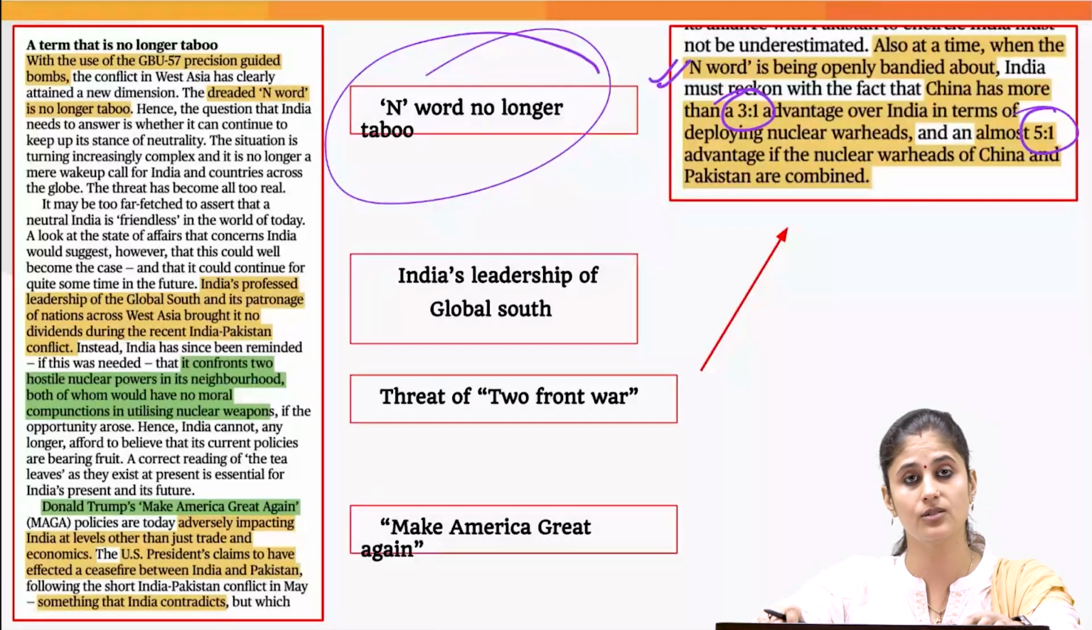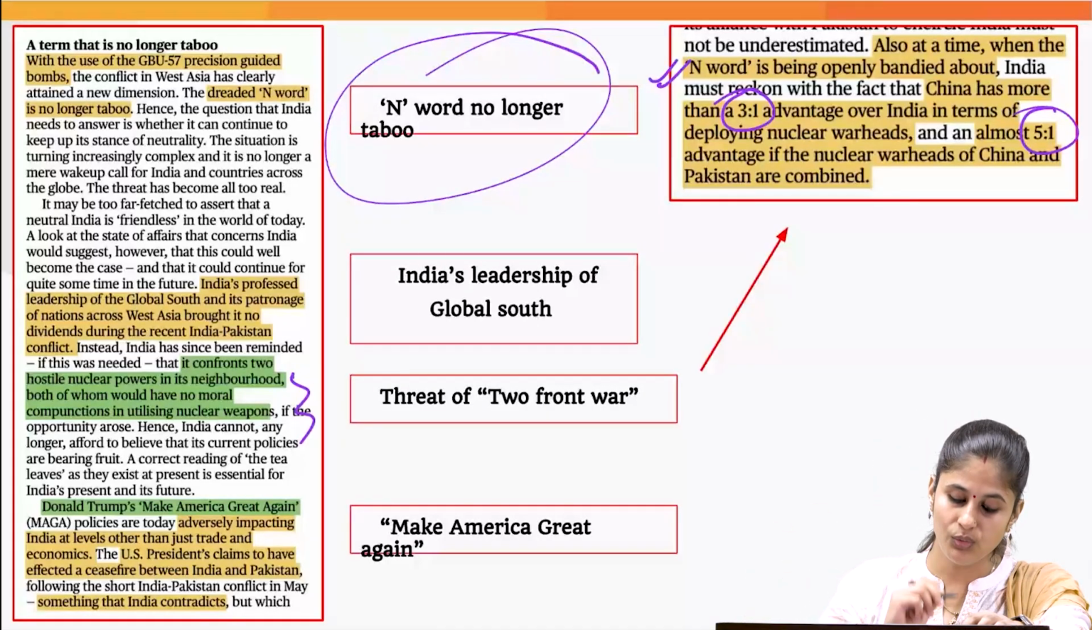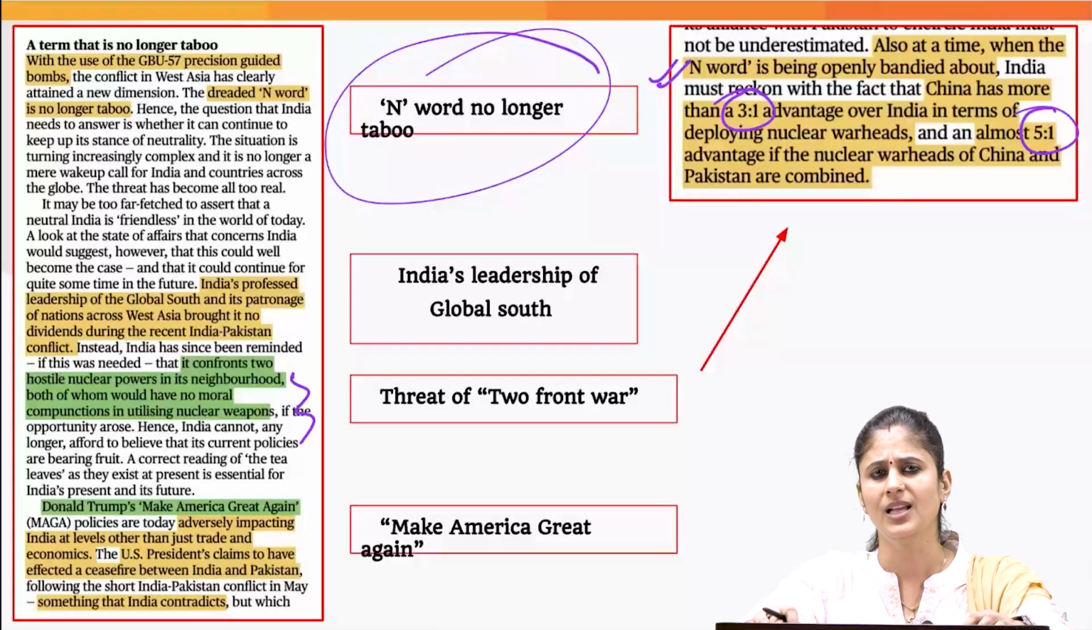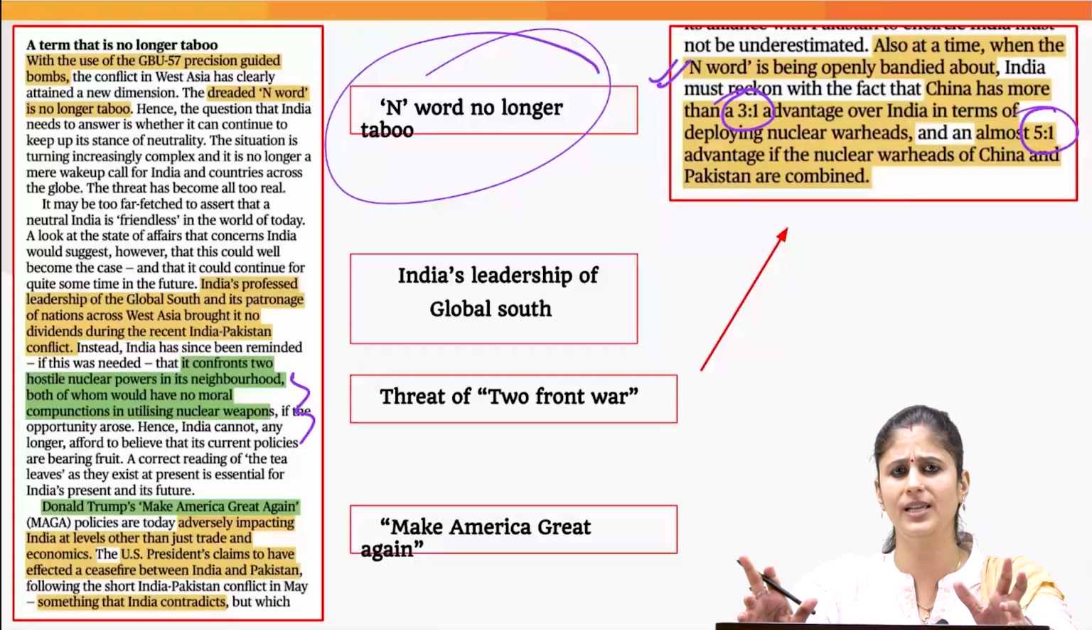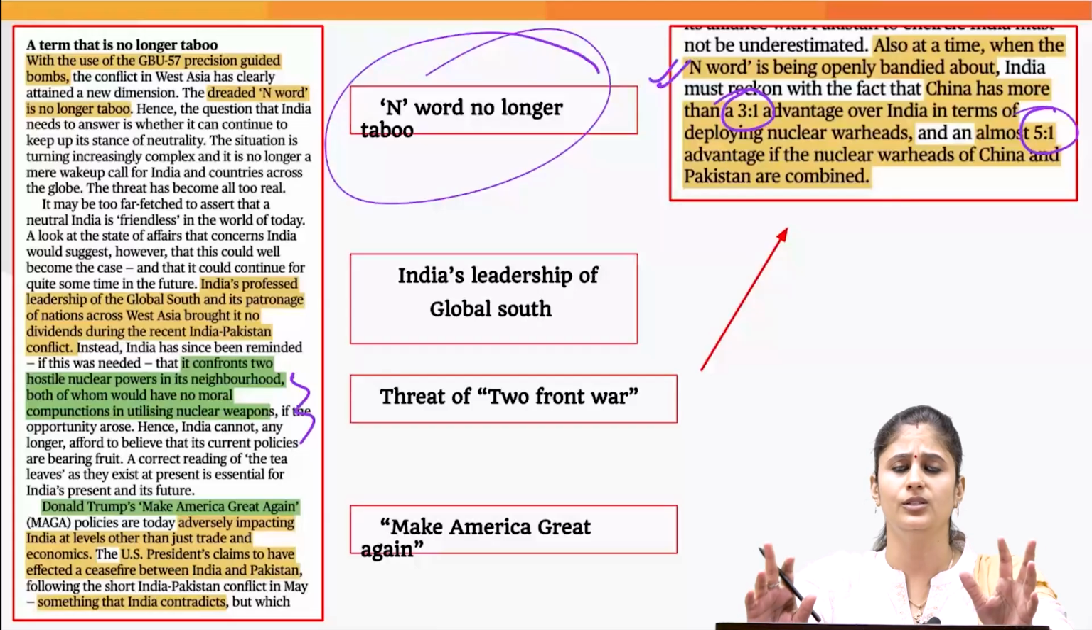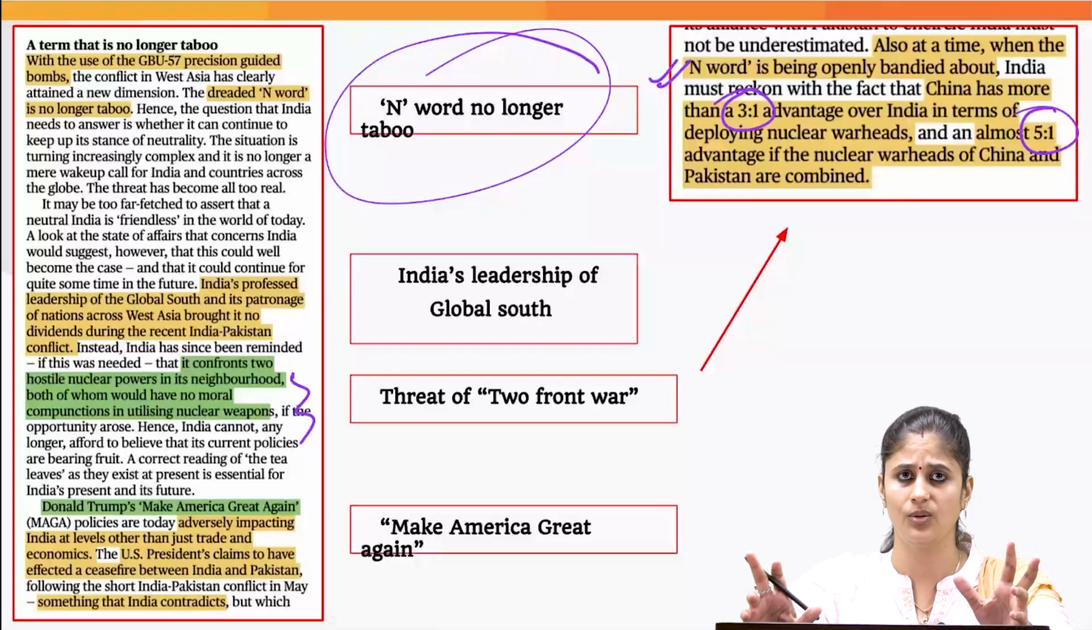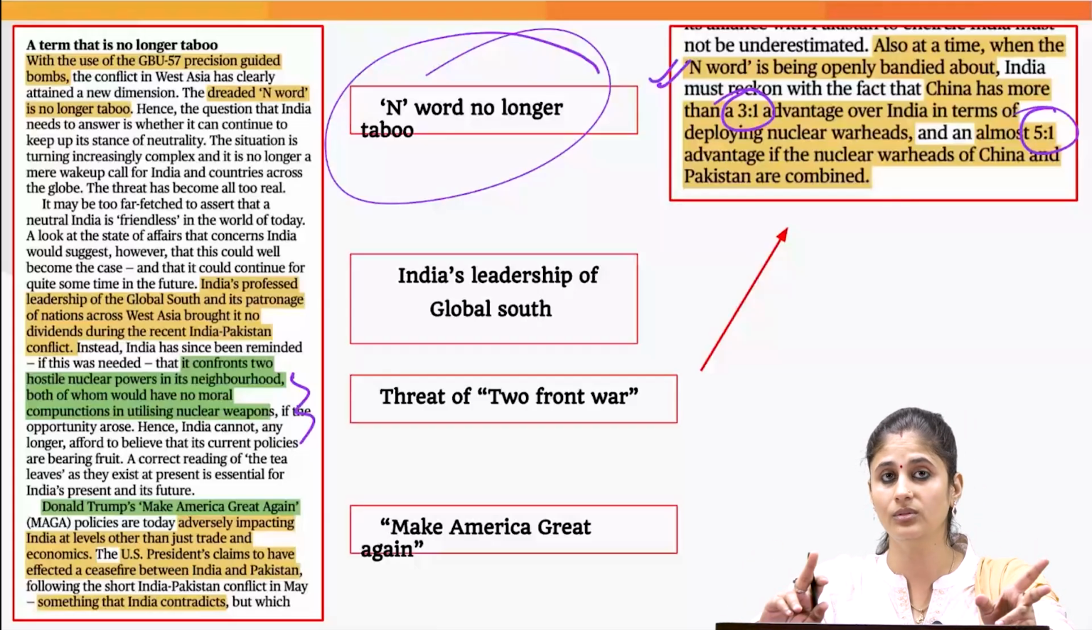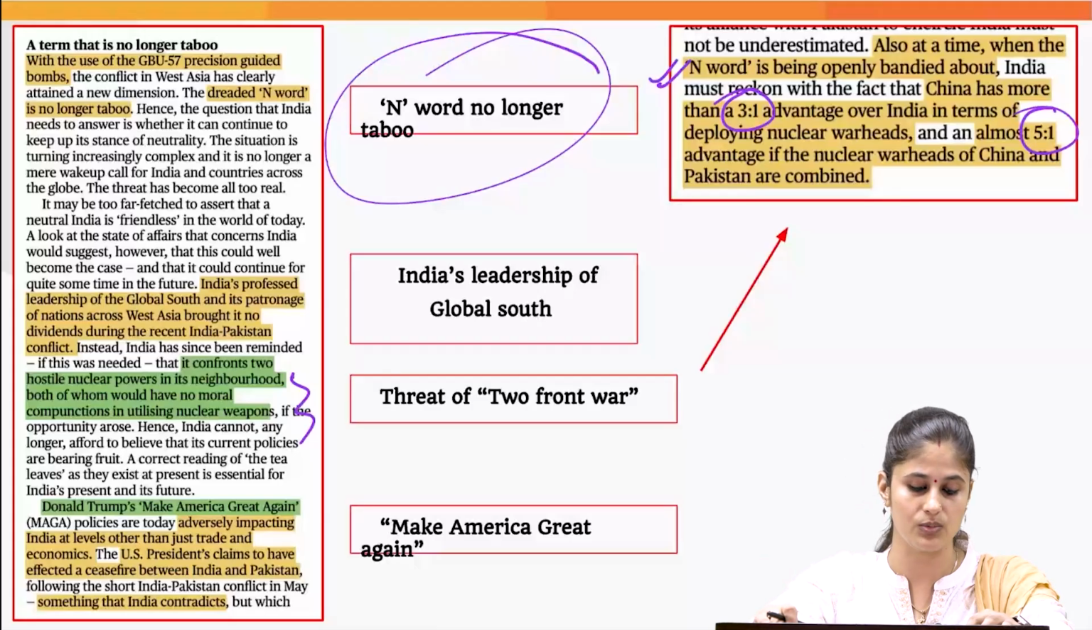policy. Why is this also a concern? Because these two neighbors that we have, China and Pakistan, they would not be guided by the moral obligation that we would not be using nuclear warheads at the first instance. Okay, so this is the reason we need to review our nuclear doctrine as well.